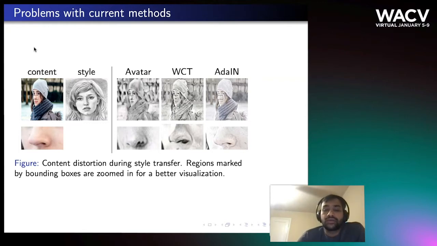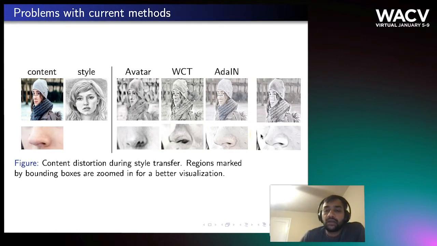They either do insufficient style pattern transfer, such as AdaIN, or introduce content distortion during the process, such as Avatar-Net and WCT. As we can see, the nose has been distorted in the final styled image. So we need a method that can sufficiently transfer style patterns without introducing content distortion. Like this image, as we can see, sufficient patterns have been transferred, and there is no content distortion.